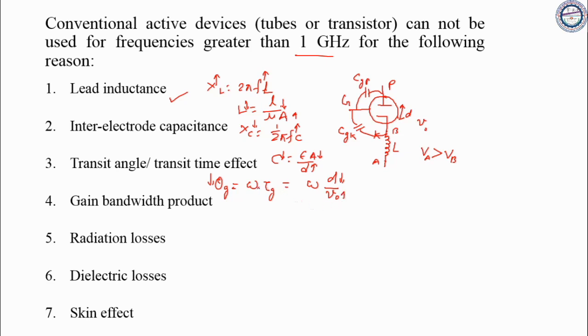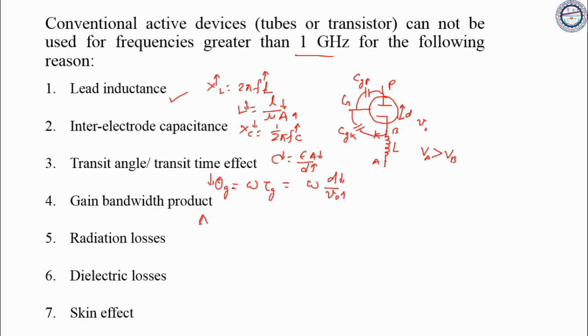As above 1 gigahertz, at high frequency, your omega will be high, so theta g will be drastically increased. But to have a better efficiency of the triode, theta g should be as minimum as possible. We'll see one by one in detail, but this is a quick analysis of this effect. Now next we have gain bandwidth product.